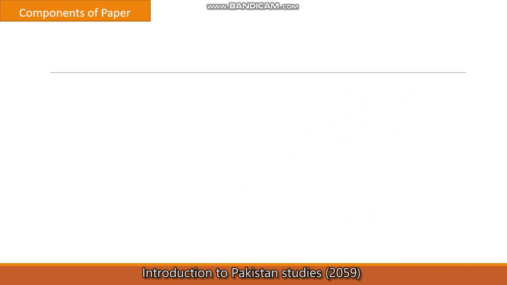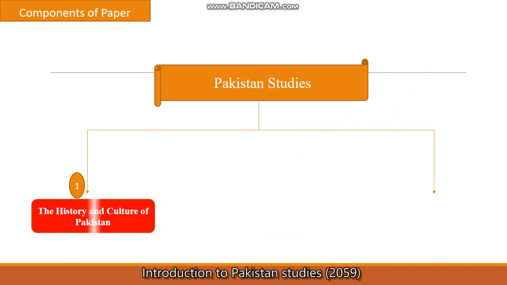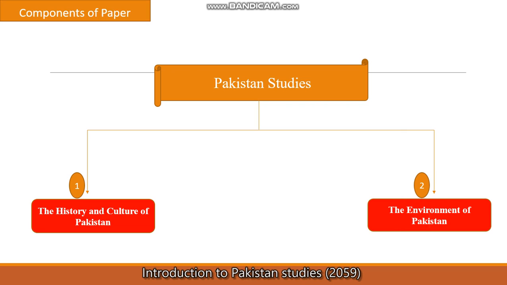Basically Cambridge divided Pakistan Studies into two different papers, or two different components. The first one is about the history and culture of Pakistan, and the second one, which is known as paper B, is the environment of Pakistan.